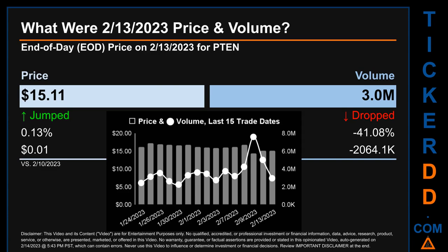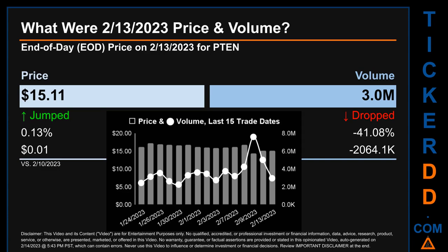Compared to the previous trading day, the price jumped 0.13%, gaining 1 cent, while volume dropped 41.08%, decreasing about 2064.1 thousand. The graph shows price and volume for the last 15 trade dates.